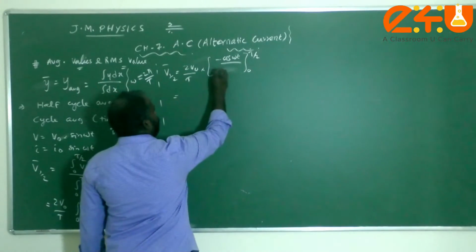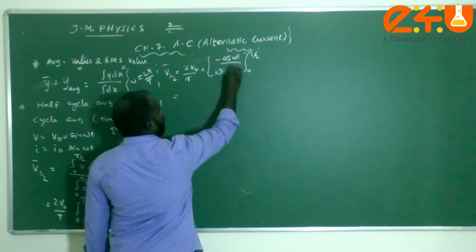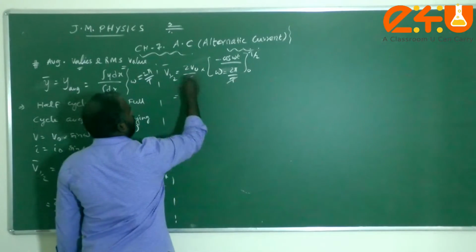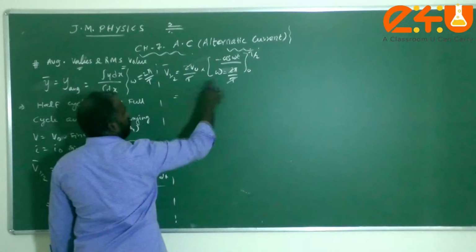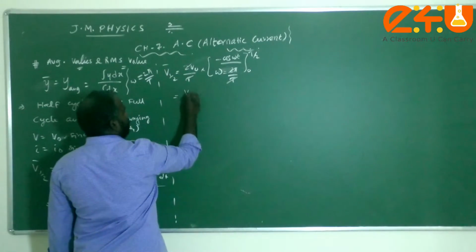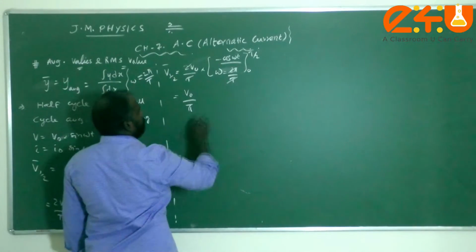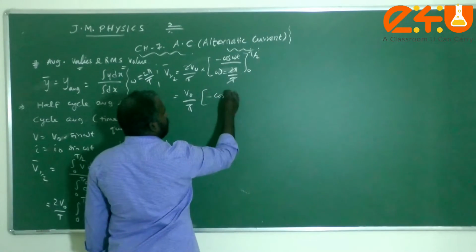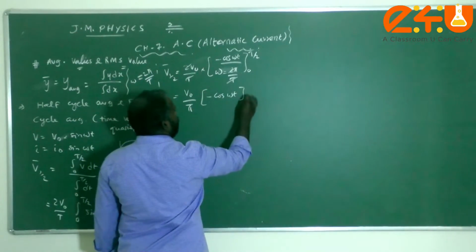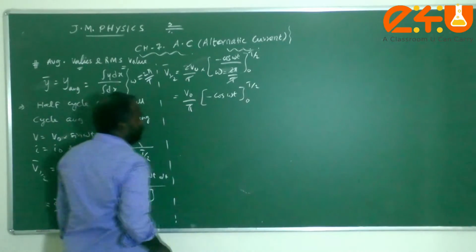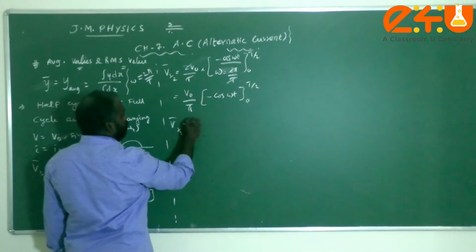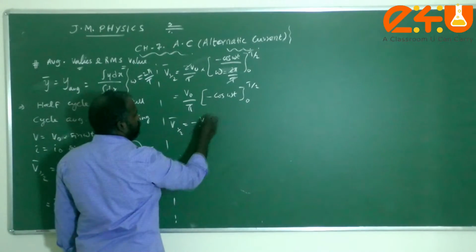Instead of omega, I can substitute 2 pi by T. So this T gets cancelled out, and this 2 gets cancelled out. The remaining term is V naught by pi. The integration limits we have to substitute into minus cos omega t, 0 to T by 2. I have taken the minus outside here. Therefore V bar is equal to minus V naught by pi.